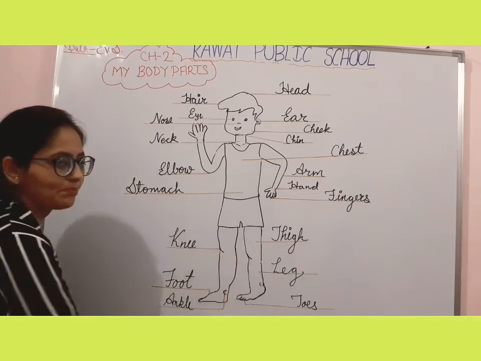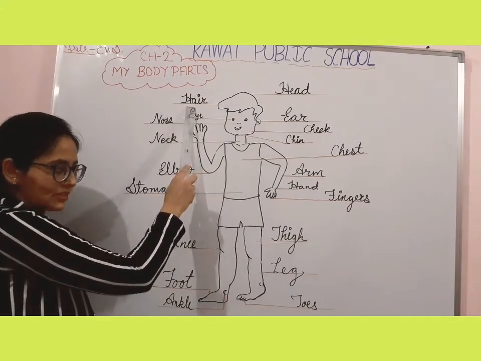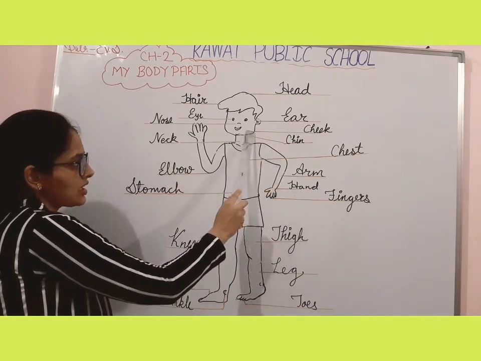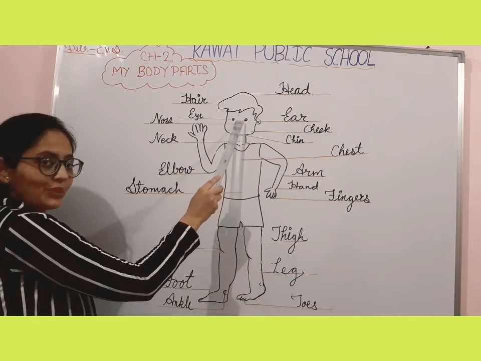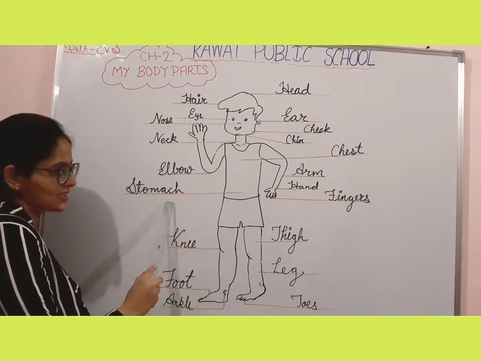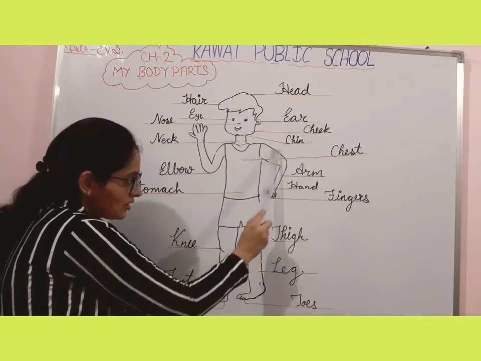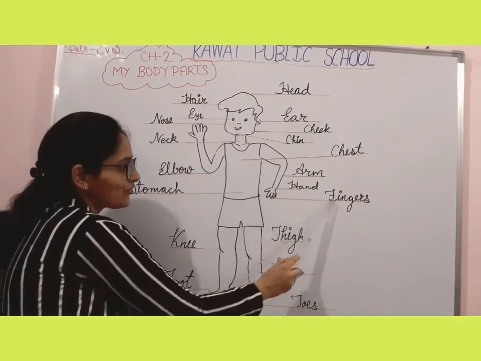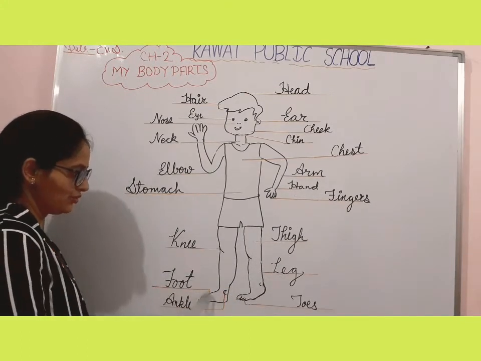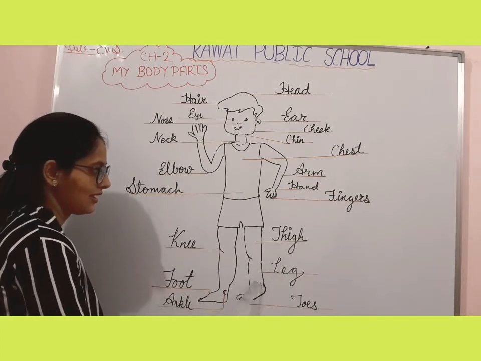Yes, these are our body parts. Repeat again. Head, hair, eye, ear, cheek, chin, nose, neck, elbow, stomach, chest, arm, hand, fingers, thigh, knee, foot, ankle, jaws, leg.